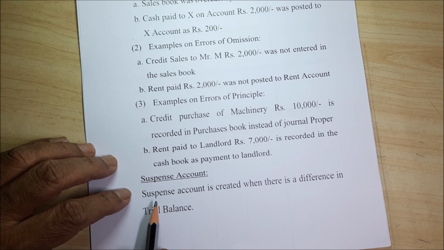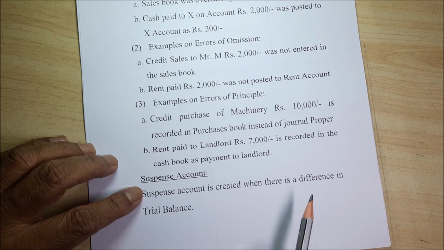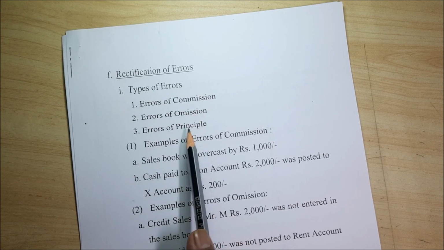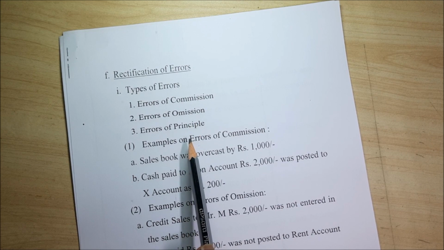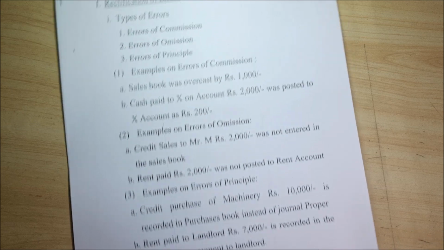It is just like after seeing a suspense movie, you should know at least what the suspense is at the end of the movie, while getting out of the movie. You can't say even after coming out of the movie that you did not understand the suspense, there is no meaning. Likewise, you have posted, but you have to find out what that is. That means where it has been posted wrong. Whether it is errors of commission, errors of omission or errors of principle, you will find out. Then that is called the suspense account.